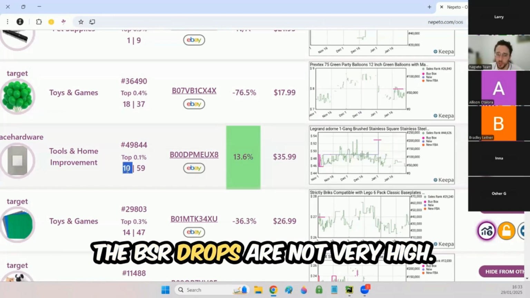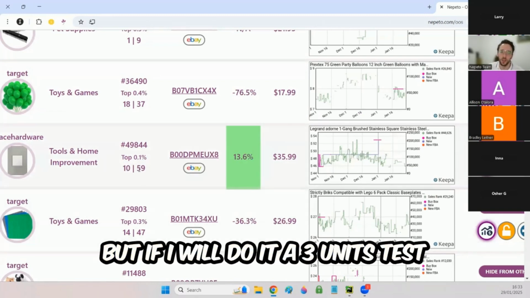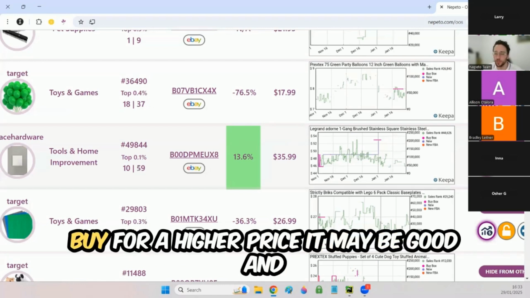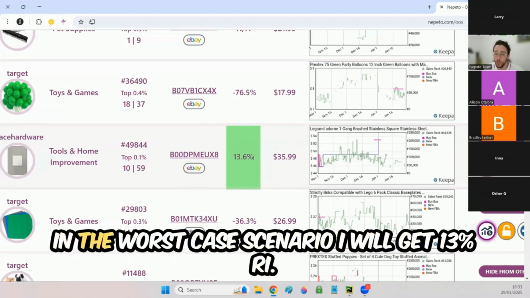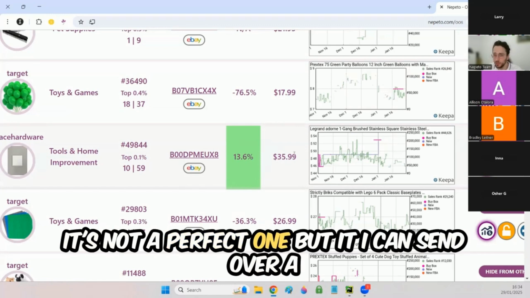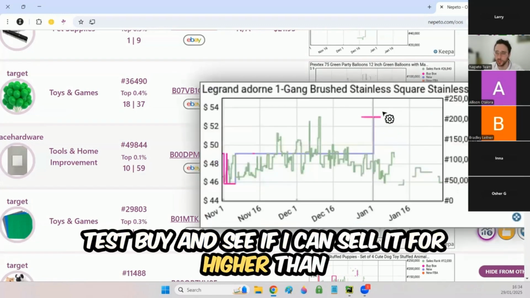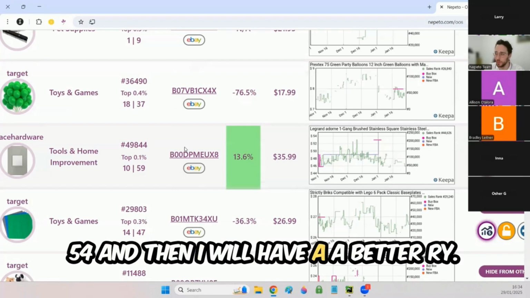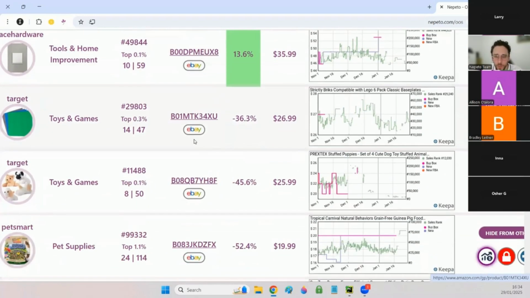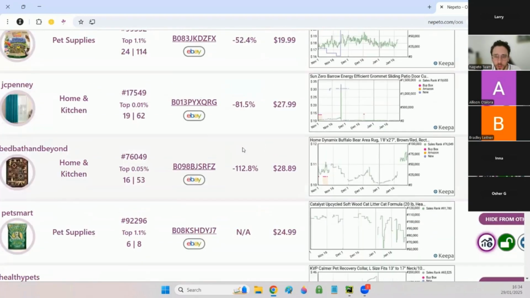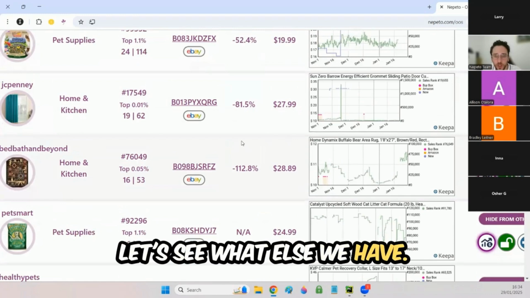The BSR drops are not very high, but if I do a 3 units test buy for a higher price, it may be good. And in the worst case scenario, I will get 13% ROI. It's not the perfect one, but I can send over a test buy and see if I can sell it for higher than 54. And then I will have a better ROI. Let's see what else we have.